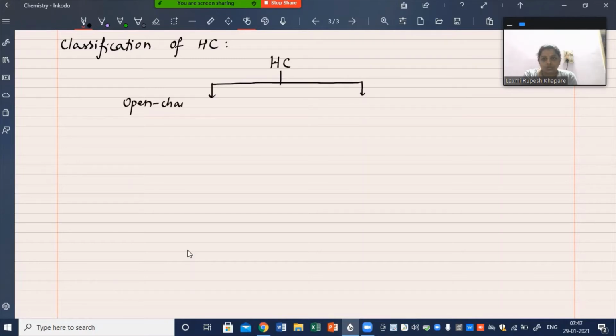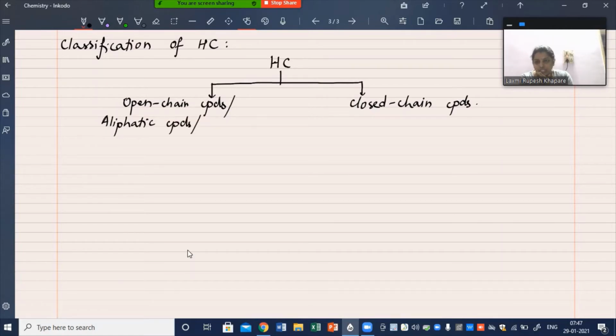The first category is open chain compounds, and the second category is closed chain compounds. Open chain compounds are also called aliphatic compounds, or they are also called acyclic compounds.